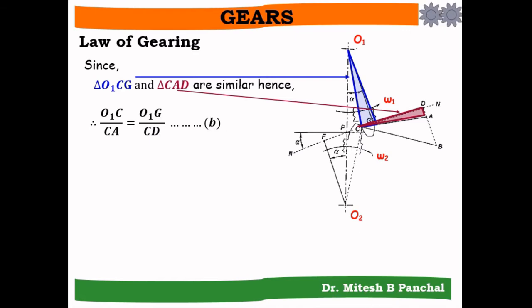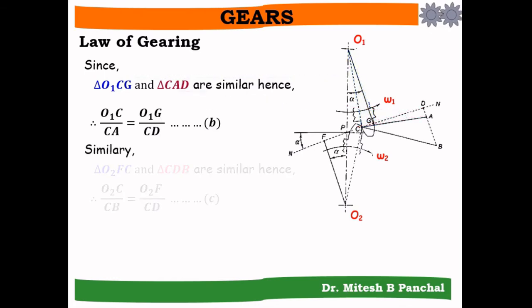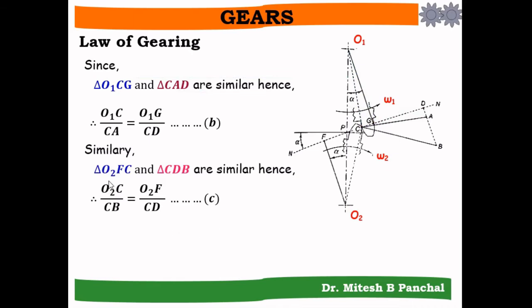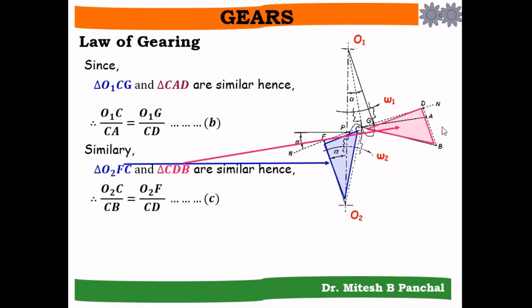Now similarly consider two triangles, O2FC and triangle CDB. These two are also similar. So we can obtain the relationship O2C by CB equal to O2F by CD.